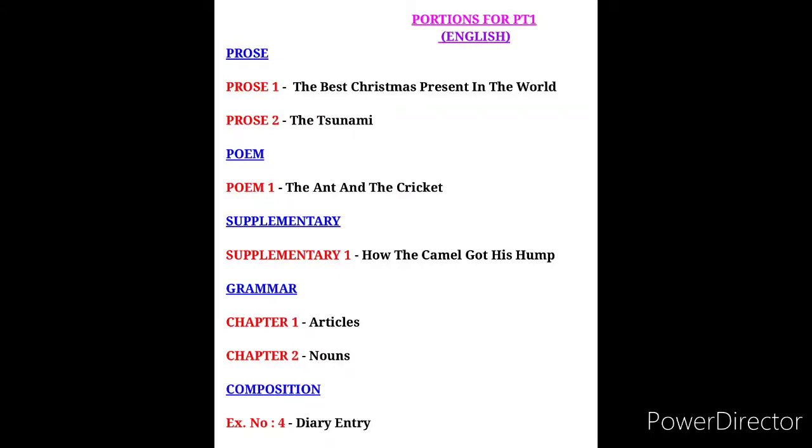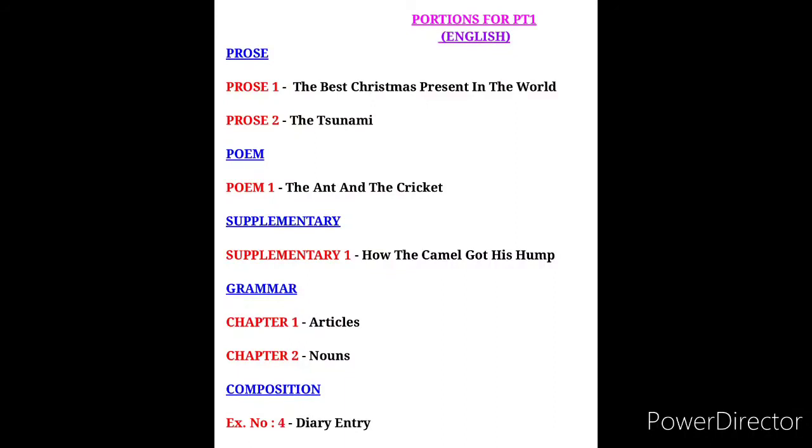Children, here are your portions for your periodic test 1 for English. Look here, children. You have unit 1 completely, and in unit 2 you have only prose. So in the prose area you are going to have prose 1 and 2. That is The Best Christmas Present in the World. Prose 2 is The Tsunami. Moving on to the poem area, poem 1, The Ant and the Cricket. Children, that's all from the textbook Honeydew.